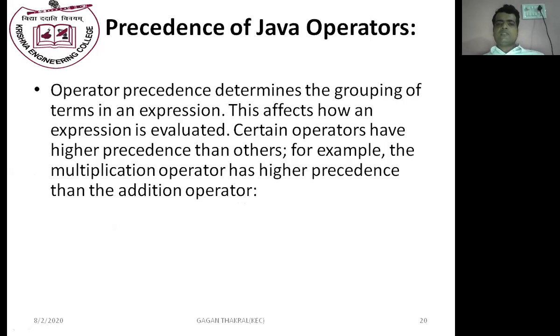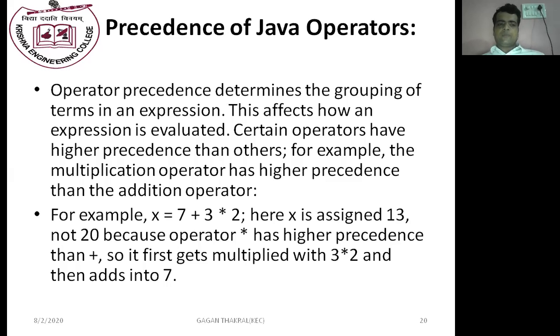Now we will discuss precedence of Java operators. Operator precedence determines the grouping of the terms in an expression. This affects how an expression is evaluated. Certain operators have higher precedence than others. For example, the multiplication operator has higher precedence than the addition operator. For example, x is equal to 7 plus 3 into 2.